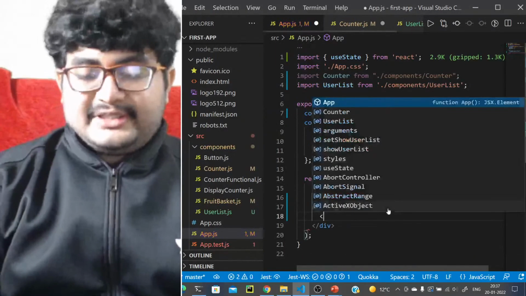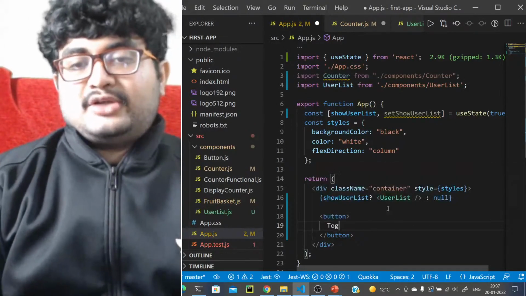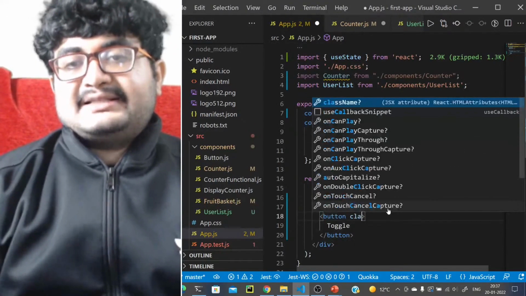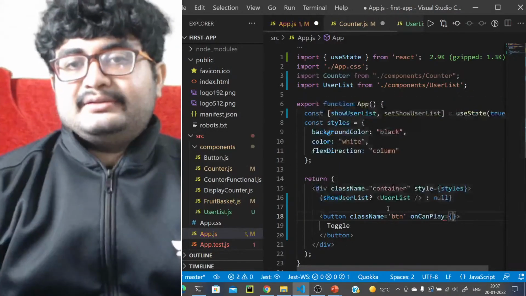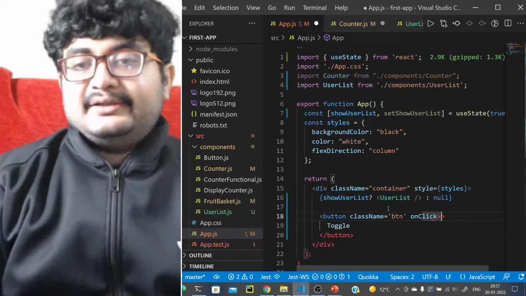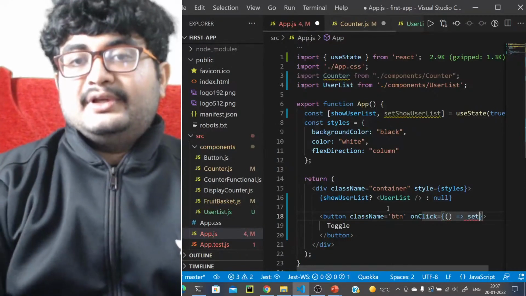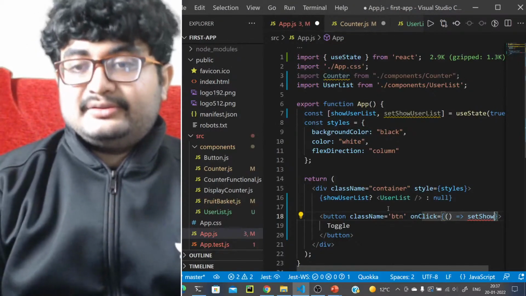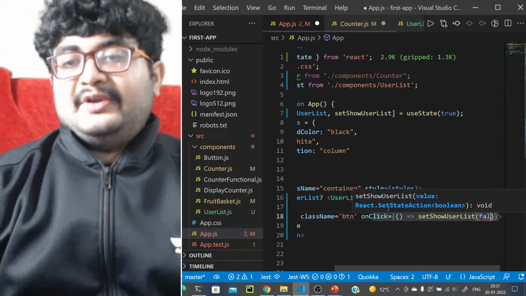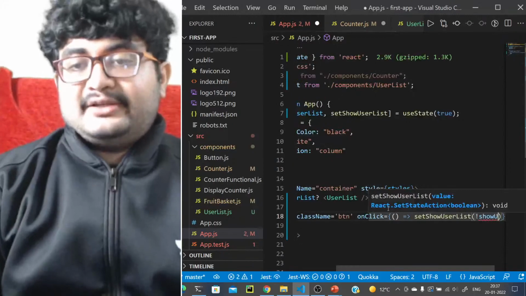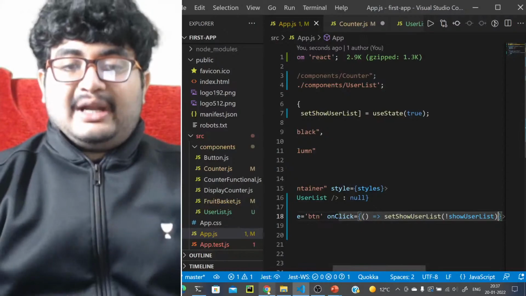And how will you control this? You will control this with a button. Let's call it toggle, and the class name will be button, definitely. And on click, it will be set show user list to not of show user list, right? It will be toggling. So let's see what happens here.